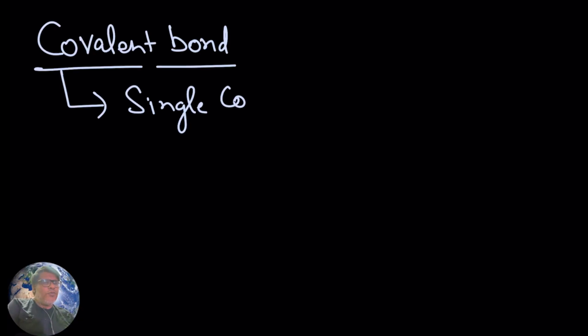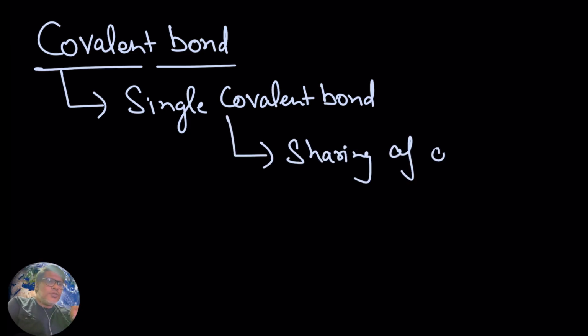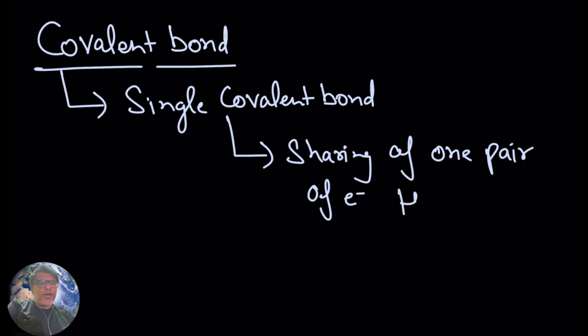Now you must be knowing that covalent bonds can be of different types. Like you can have a single covalent bond. In a single covalent bond, remember, you are going to have sharing of one pair of electrons.